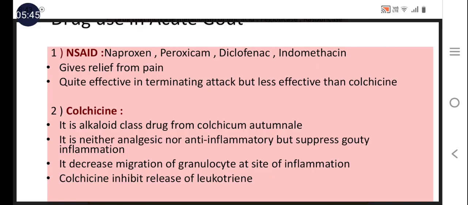And colchicine inhibits release of the leukotriene. Leukotriene is an inflammatory mediator, so it controls the release of this inflammatory mediator and shows its action in treatment of gout. It is more effective than non-steroidal anti-inflammatory drugs.